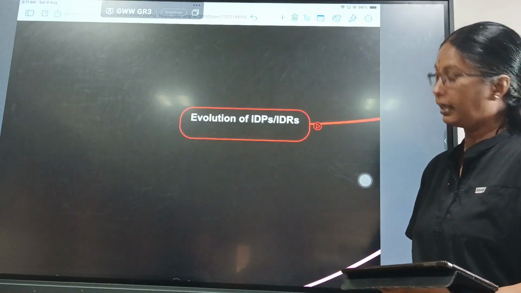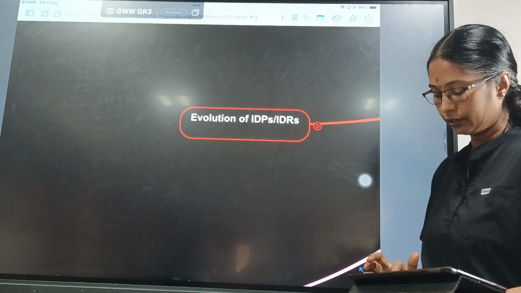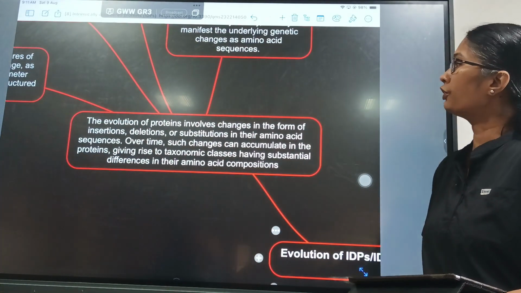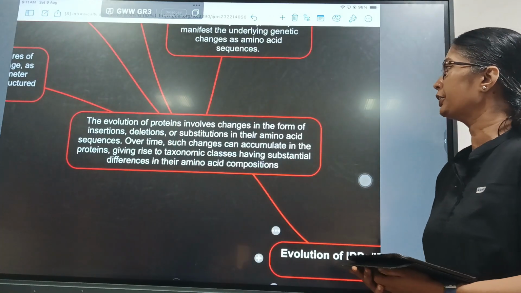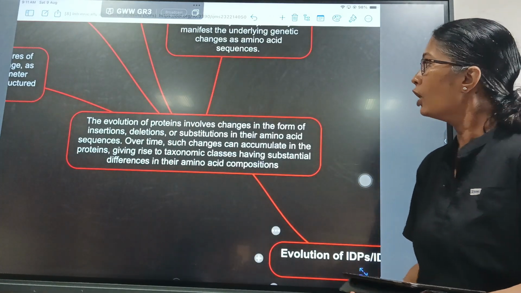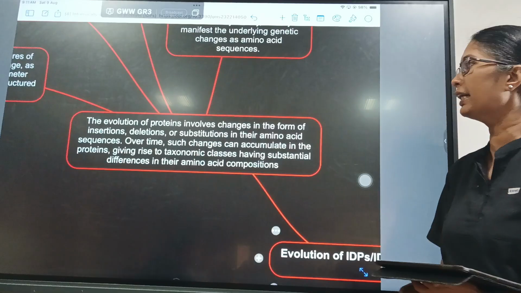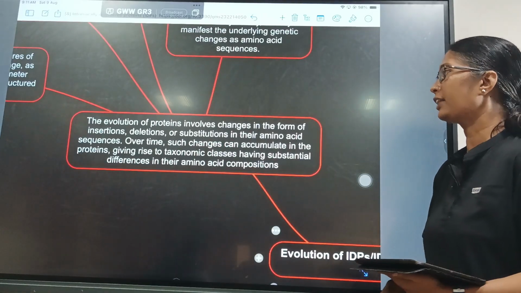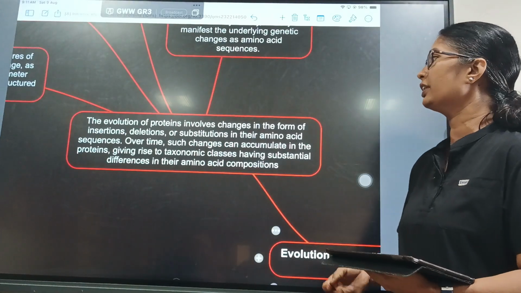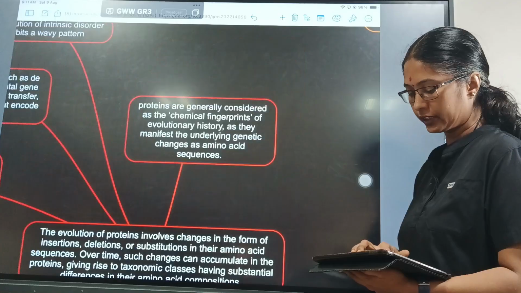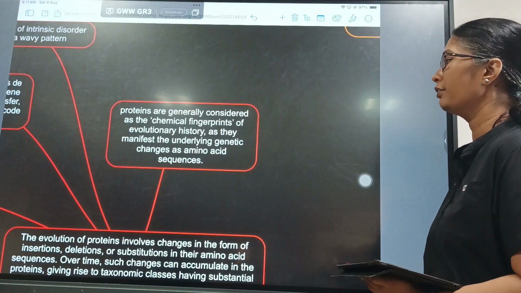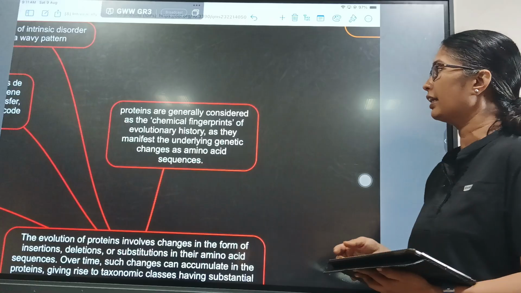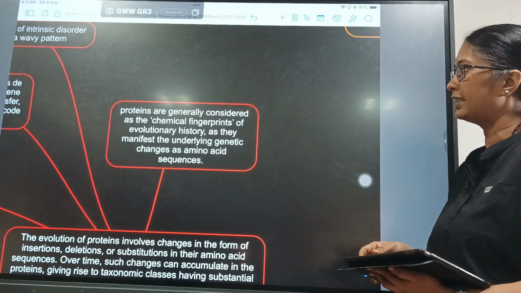So how did the IDPs and IDRs evolve? The evolution of proteins involves changes in the form of insertions, deletions or substitutions in their amino acid sequences. Over time, such changes can accumulate in the proteins, giving rise to taxonomic classes having substantial differences in their amino acid compositions. So proteins are generally considered as the chemical fingerprints of evolutionary history as they manifest the underlying genetic changes as amino acid sequences.